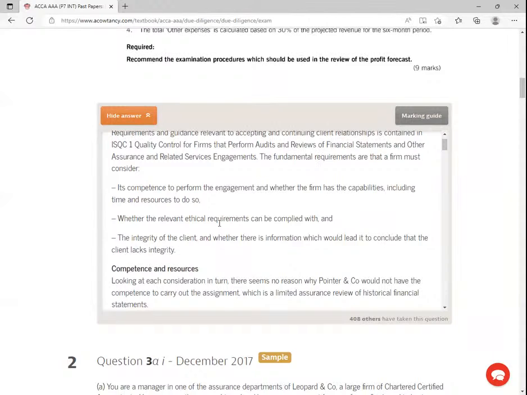And then lastly, the integrity of the client. This particular company would want me to do due diligence on the director, the owner, this guy who has 90%, who potentially could be engaged in money laundering. And of course, he's not an honest person, because some time back he took money belonging to retirees and went to invest in a different company being run by his own son. He even had a court case. So integrity is very, very important.